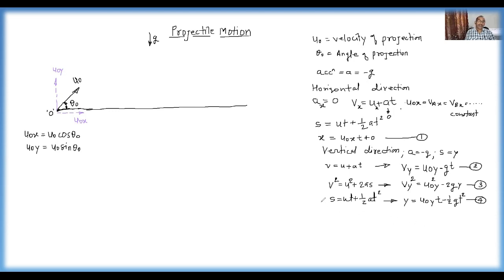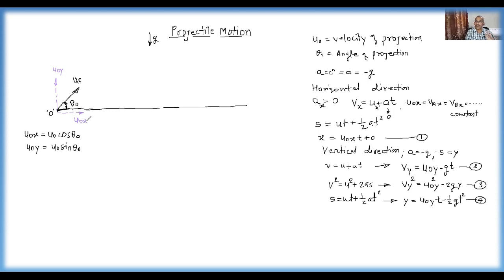Now, due to this horizontal component, in the figure, if you see, there are two components, u0x and u0y. As u0x remains constant in projectile motion, the particle will continue its motion along the x-axis, and due to u0y, it will move in the upward direction.